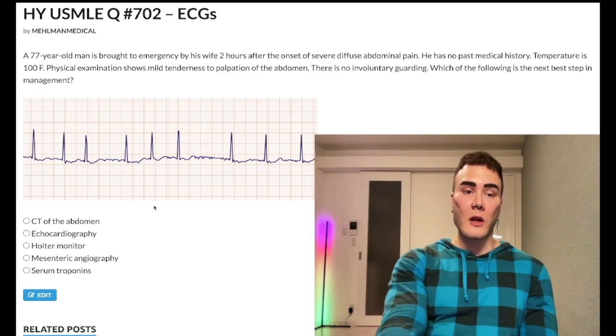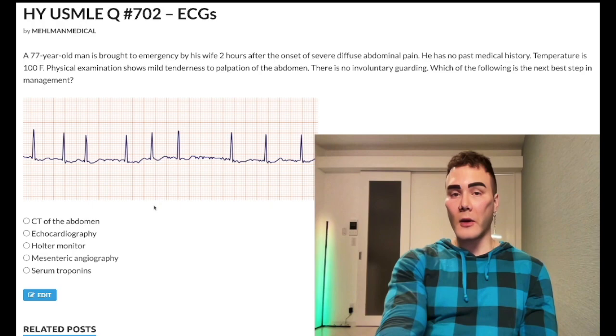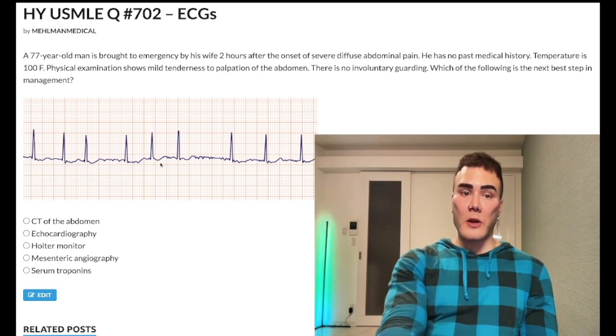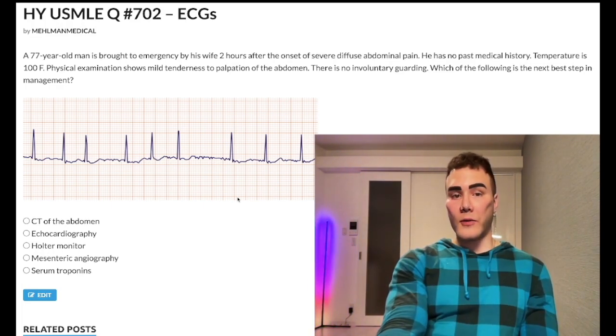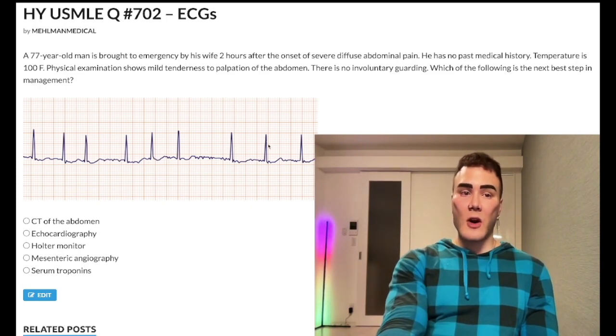You can see that there's an irregular distance between the QRS complexes. Okay, it's irregularly irregular. There are different distances from each other, no pattern, and there's absent P waves. Those are the two things you're looking for in an ECG with atrial fibrillation. And this dude has severe abdo pain. So what's going on here?